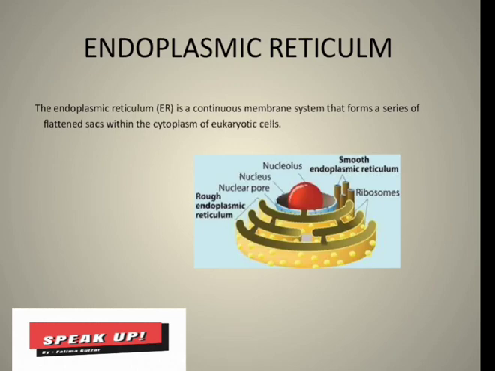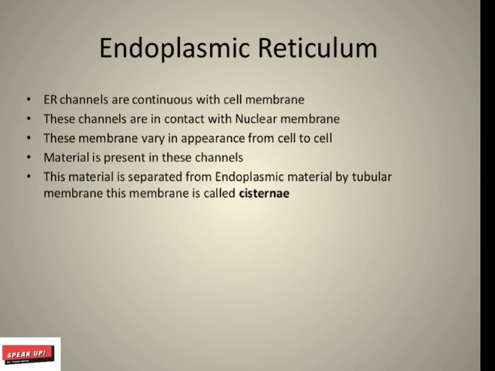Let's start. Endoplasmic reticulum is a continuous membrane system that forms a series of flattened sacs within the cytoplasm of eukaryotic cells. Endoplasmic reticulum channels are continuous with the cell membrane. Network of channels.